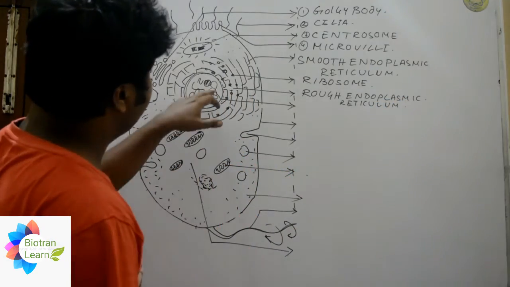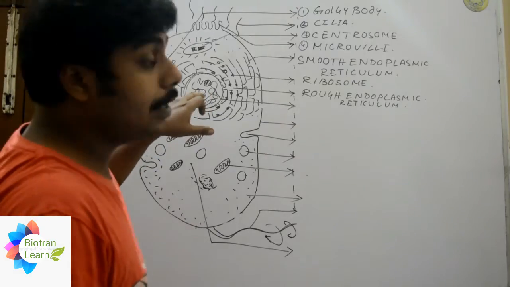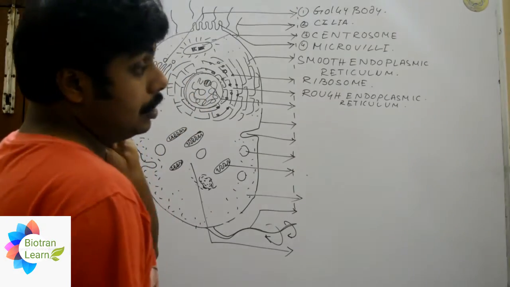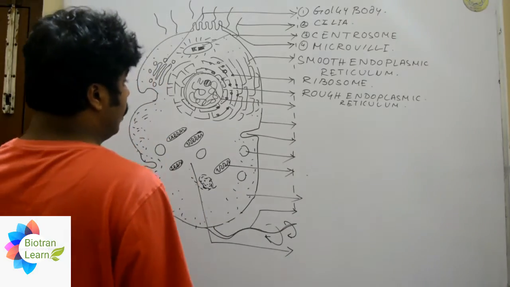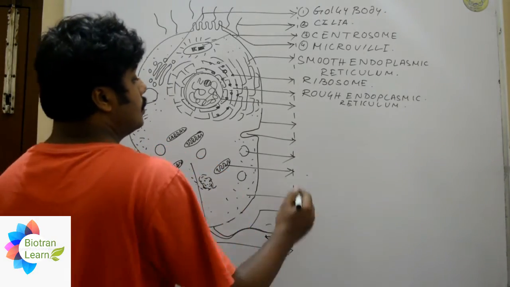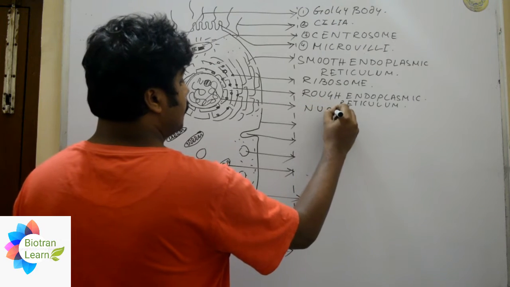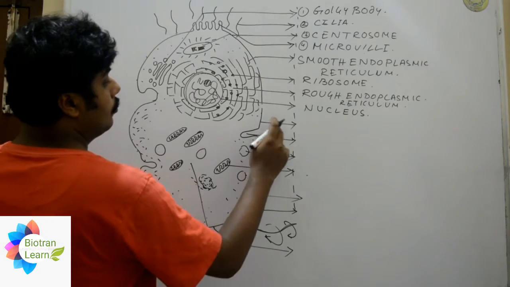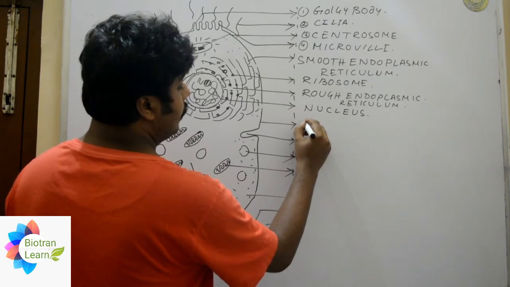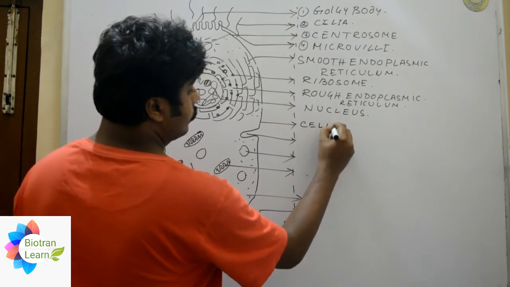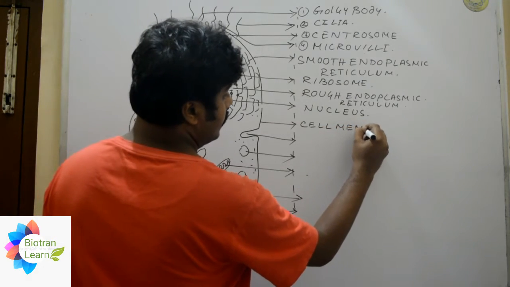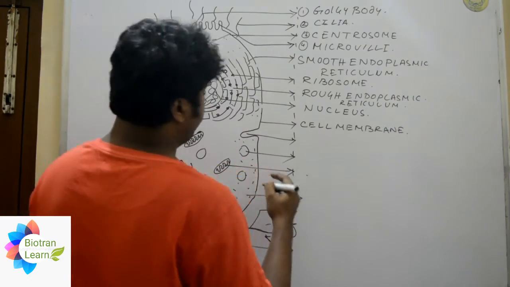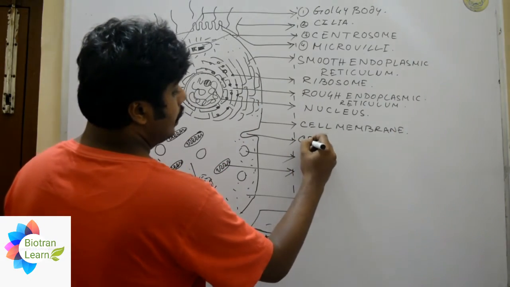Then we will have the main structure, that is the brain of a particular cell, or we can say the structural and functional unit controller of a particular cell. It is known as the nucleus, right? That is the nucleus in here, and afterwards we will have the cell membrane.